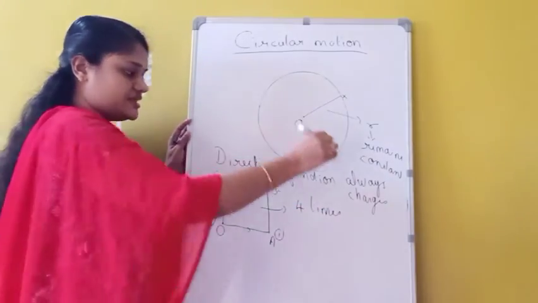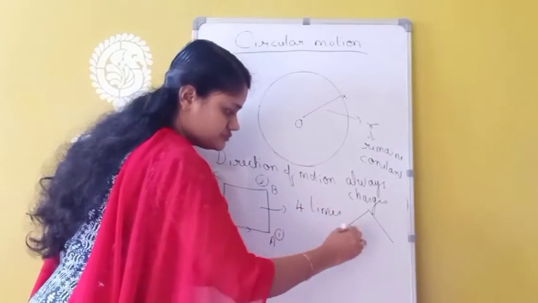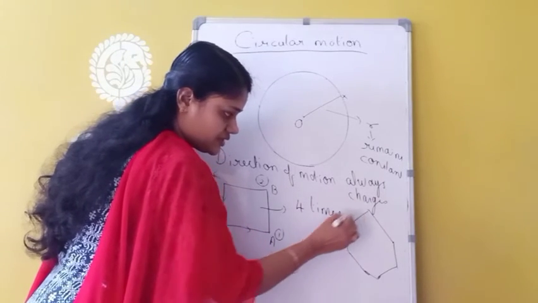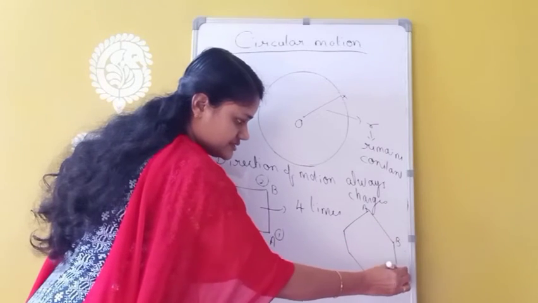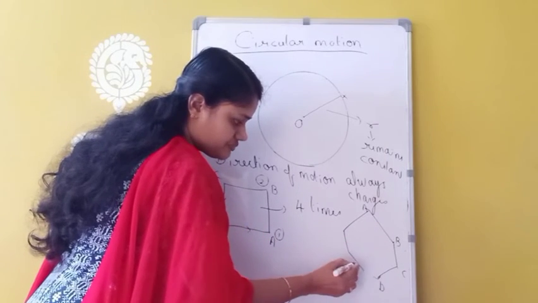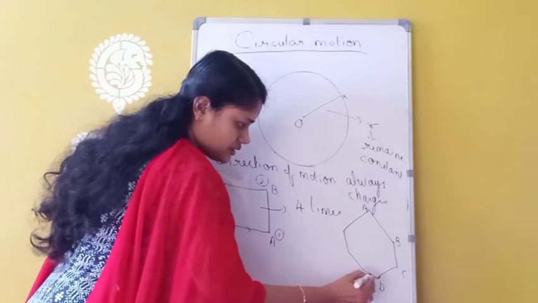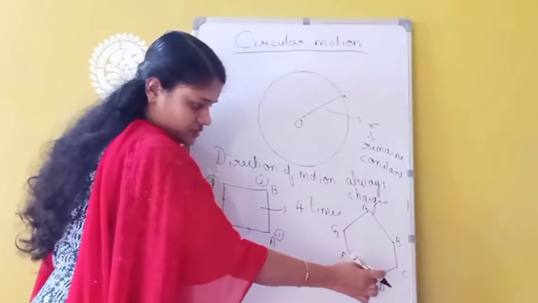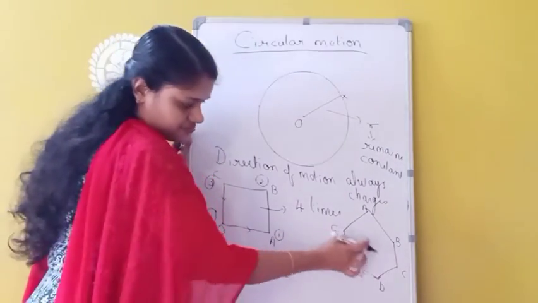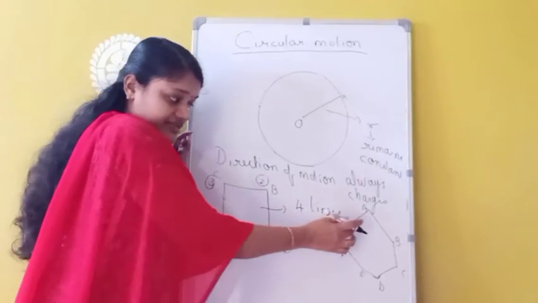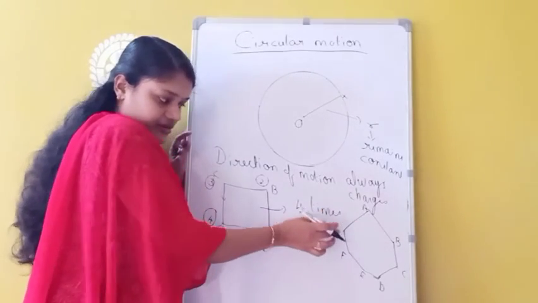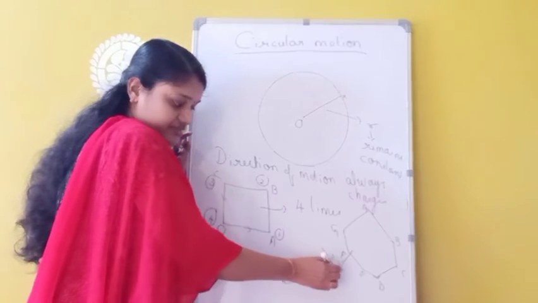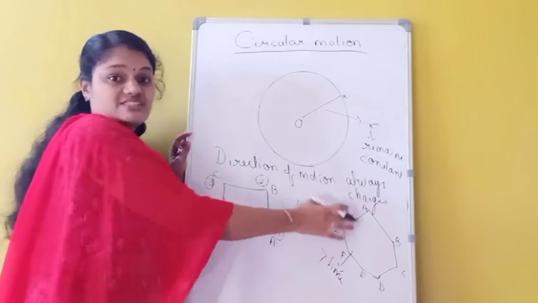Suppose I am taking another figure like this. A, B, C, D, E, F, G. How many sides does it have? 7 sides are there. That means when a body is moving along this path, the particle changes its direction 7 times. We have taken 7 sides here, so 7 times it is changing direction.